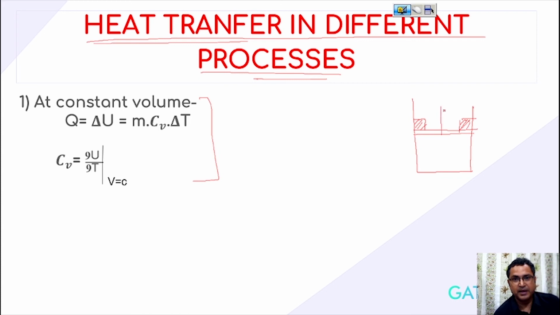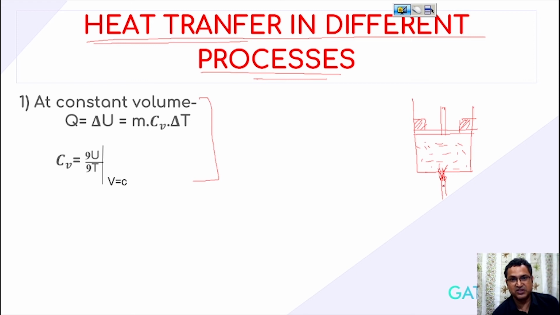Okay, and this is your piston and some heat is given to this system. Let us assume this is my system, and some gas is present over here. Once the heat is given to this system, obviously the temperature of this gas inside the system increases, but due to this stopper the piston does not move, so its volume remains constant.